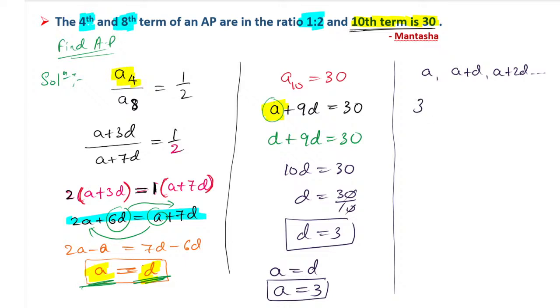The first term is 3, the second term is 3 plus 3. A value is 3, D value is also 3. So 3 plus 2 into 3, and so on. So 3 as it is, 3 plus 3 is 6, next term is 6 plus 3, which is 9. So totally we got 3, 6, 9, and so on. So this is our final answer, that is our AP.